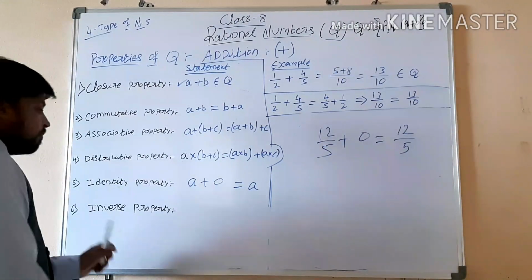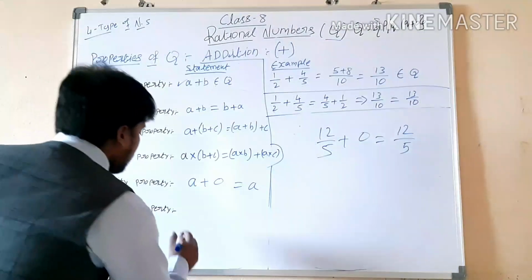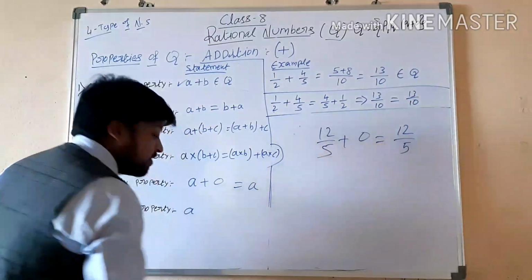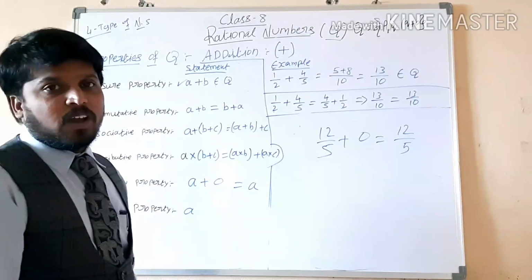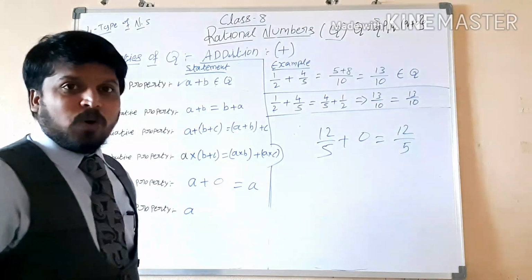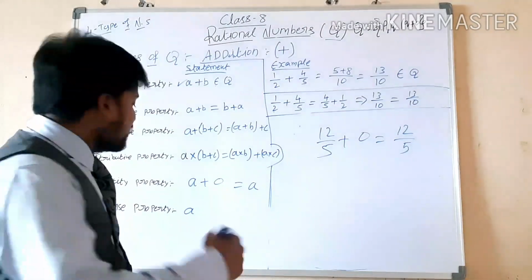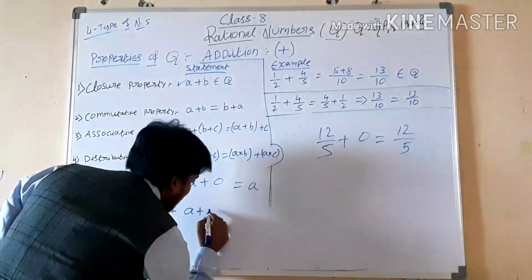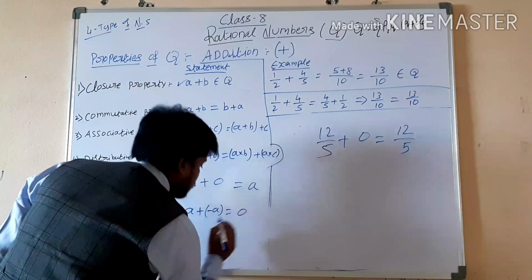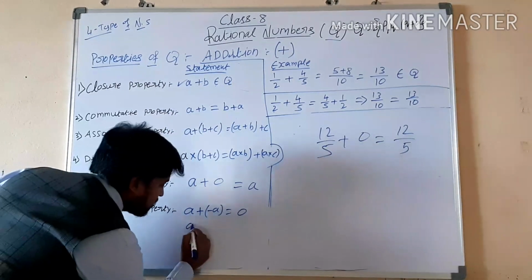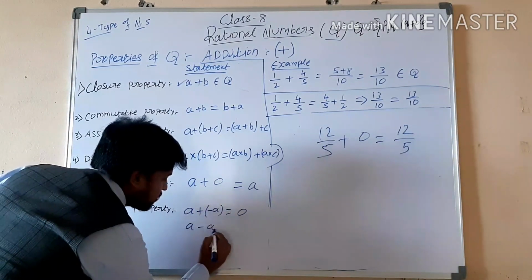Next, inverse property. What is this? Inverse property is also a very special one. Why? Because whatever you do, I want the result to be 0. That means a plus minus a is equal to 0. Right or wrong?